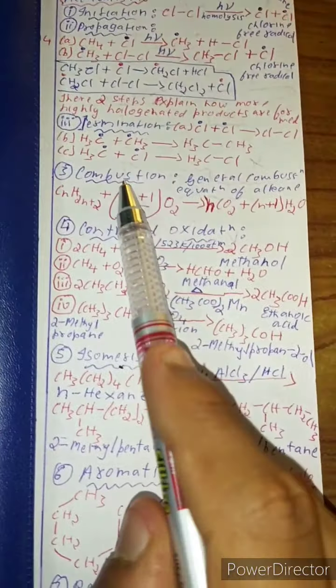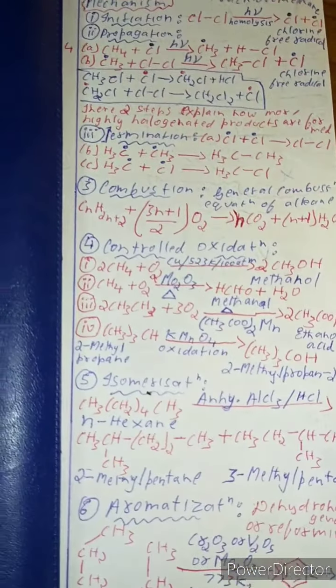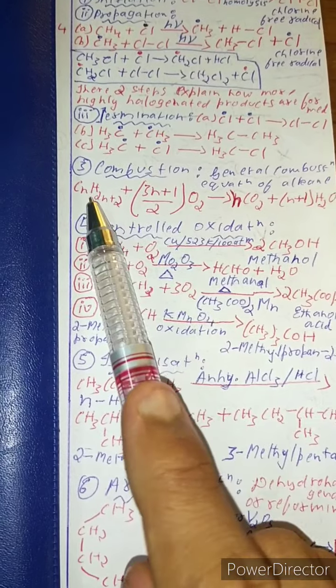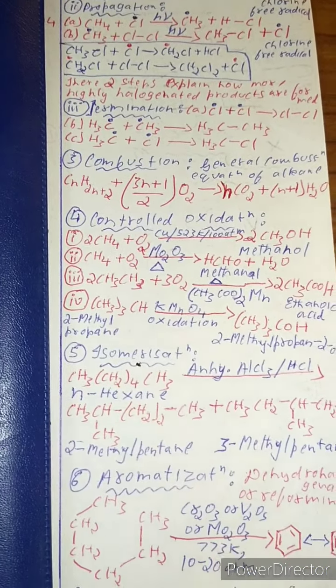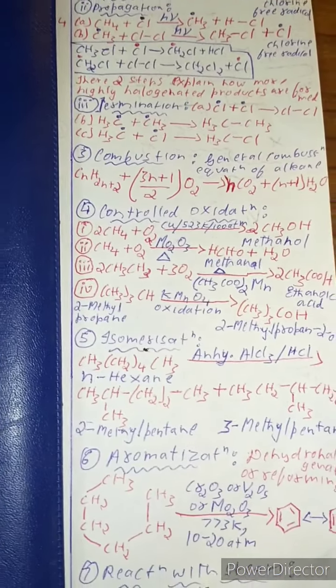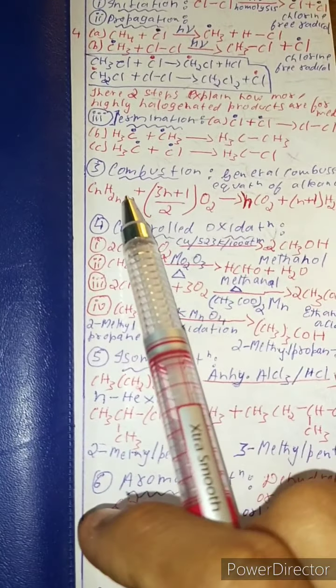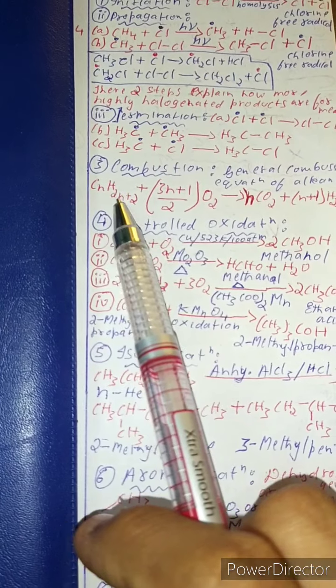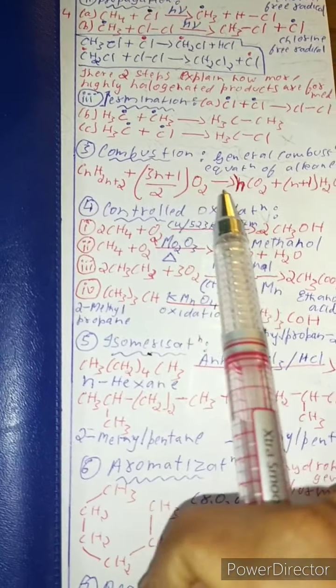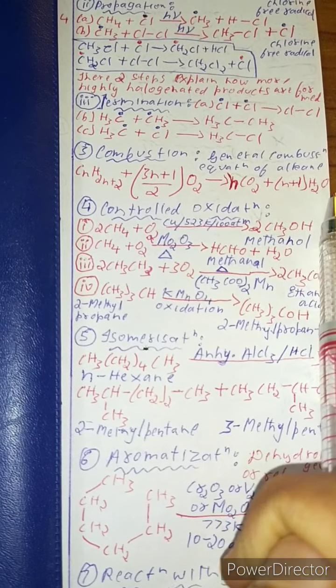Now let's study about combustion reaction. Now the general equation of alkane is always CnH2n plus 2, plus oxygen. I'll tell you how this came. Then gives nCO2 plus n plus 1 H2O.